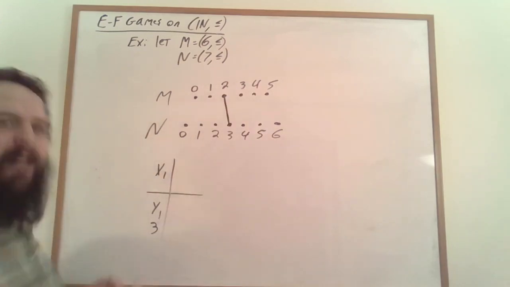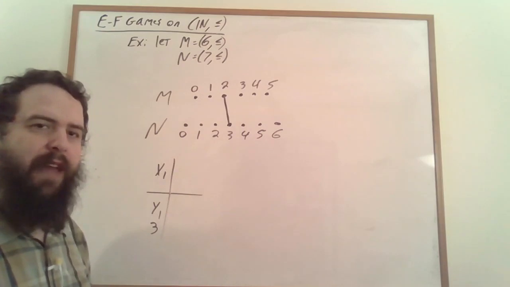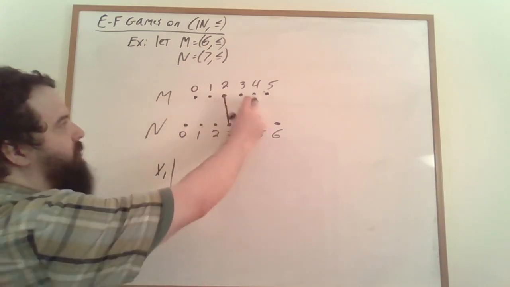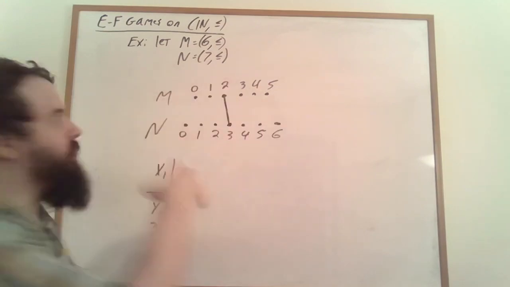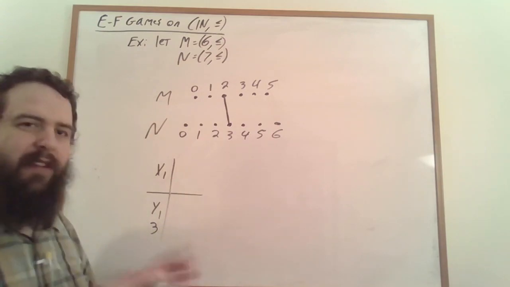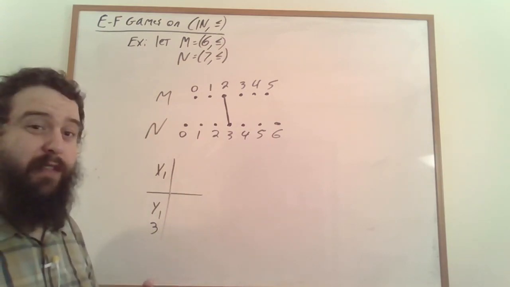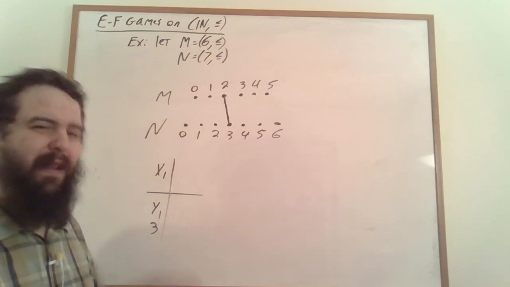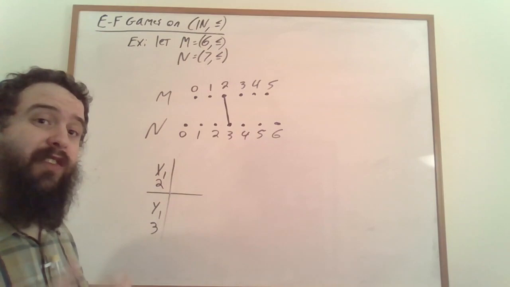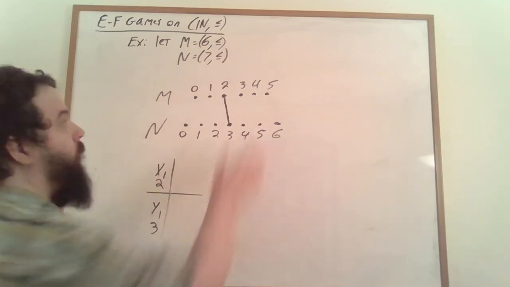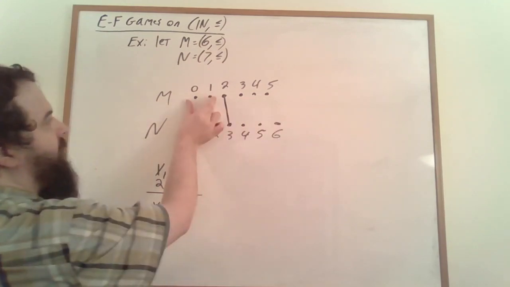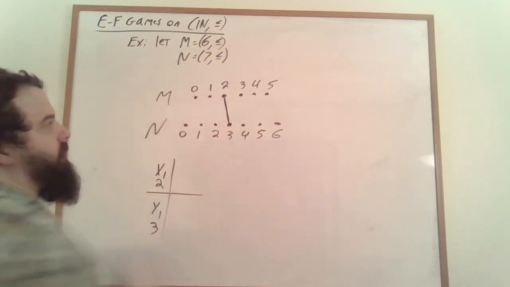You have to handle separately the cases where duplicator plays at either 1 or 4, which are the same by reflection, or at 0 or 5, which are the same by reflection. You have to handle those cases separately if you want to prove that this is in fact an optimal strategy, but it's not that hard to do so. At this point, we've separated the game board into 2 game boards. One has 3 elements on top and 3 elements on the bottom, and one has 2 elements on top and 3 elements on the bottom.